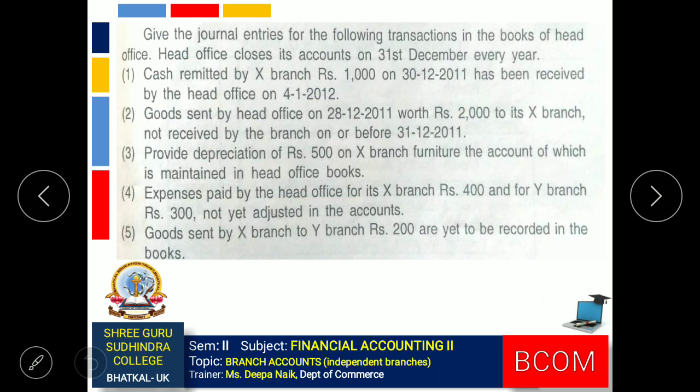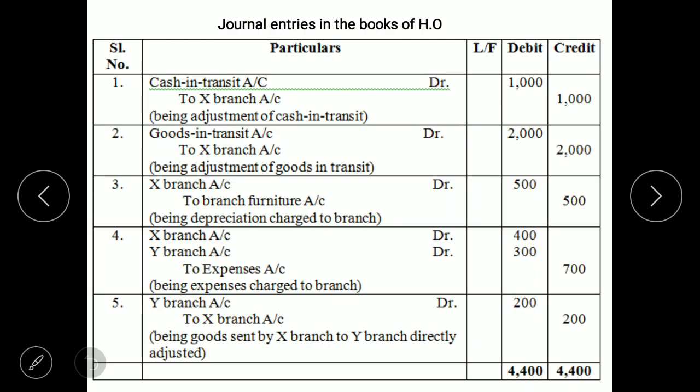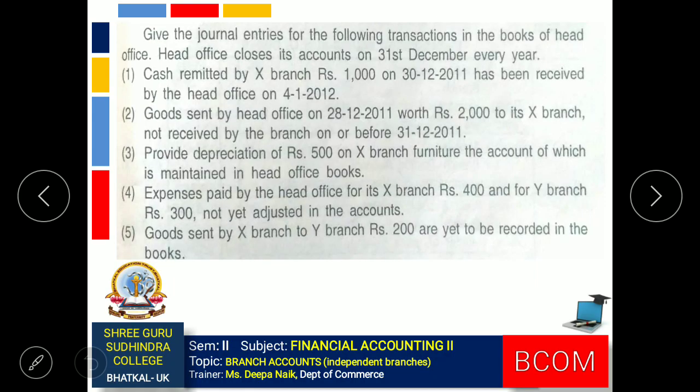Third one, provide depreciation of rupees 500 on X branch furniture, the account of which is maintained by head office. So head office is maintaining the branch assets account and it has charged a depreciation on the asset. So the journal entry will be X branch account debit to branch furniture account 500 being depreciation charged to branch.